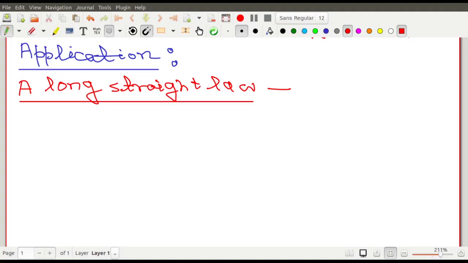Higher secondary class এ পড়েছো, Gauss's law তুমি কোথায় ইউজ করেছিলে? Where did you use Gauss's law? You have used Gauss's law in case of a point charge, in case of a circular conductor, in case of a cylindrical conductor. এইগুলো জায়গায় তুমি Gauss's law ইউজ করেছিলে। You didn't use Gauss's law for any arbitrary surface. কোনো arbitrary surface এ কিন্তু আমরা Gauss's law generally ব্যবহার করি না. We don't use it because Gauss's law is